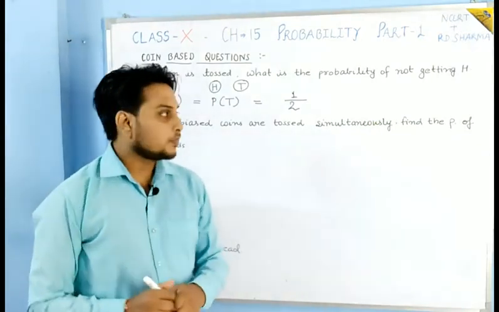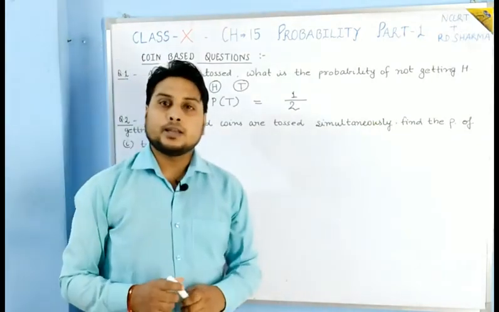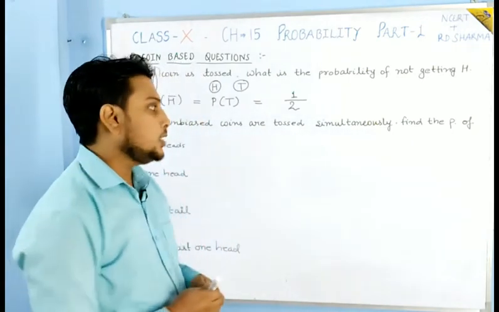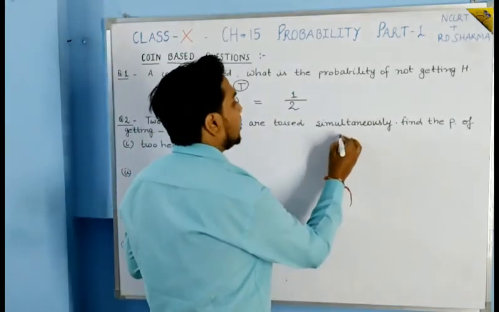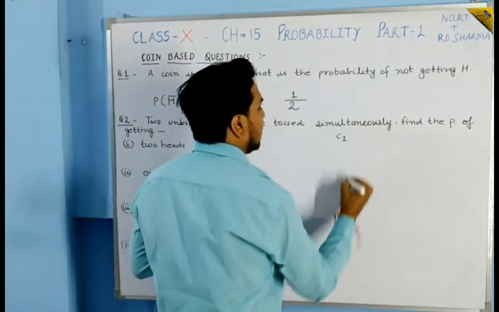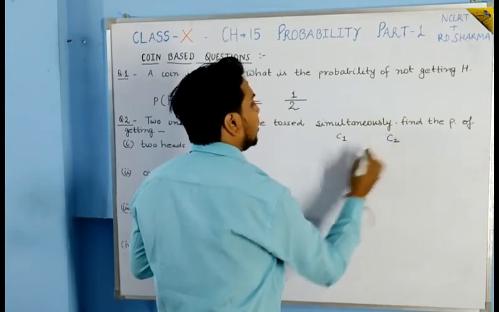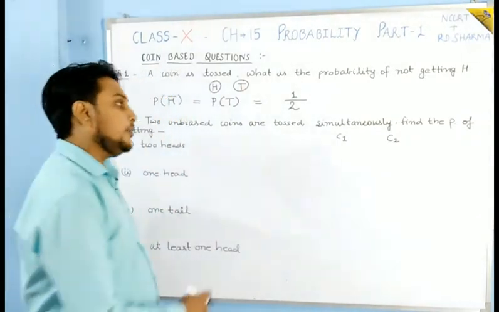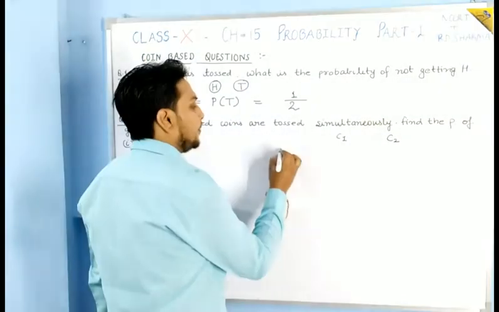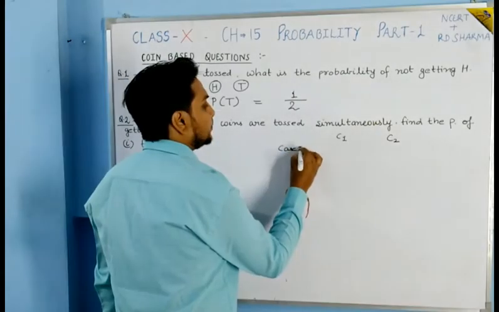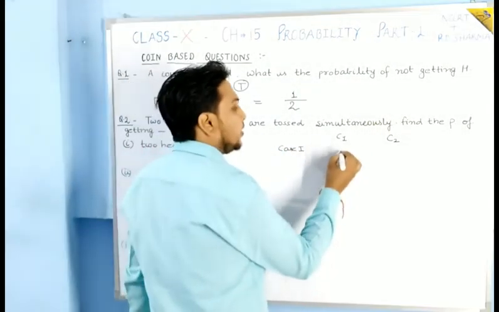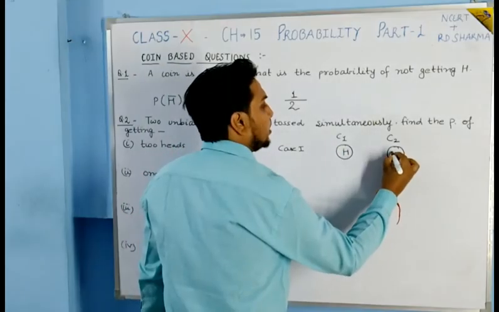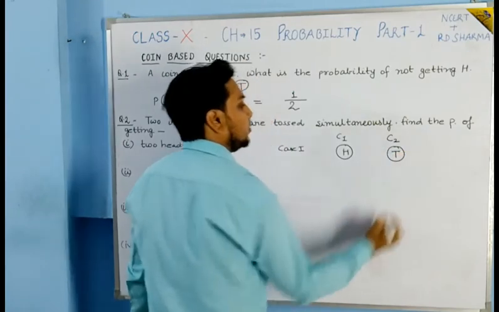So firstly let us try to understand that if two coins are tossed, then what results should be there in our sample space. See, suppose it is coin 1, and here I am writing the results of coin 1, and here I am writing the results of coin 2. If they are tossed at the same time, then in case first, suppose in coin 1 there is a head and in coin 2 there is a tail.